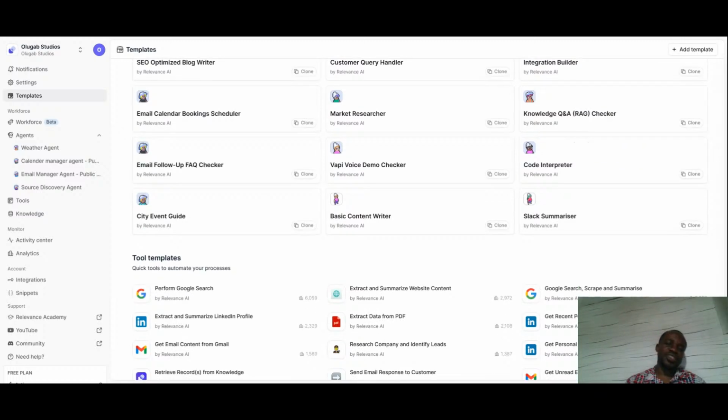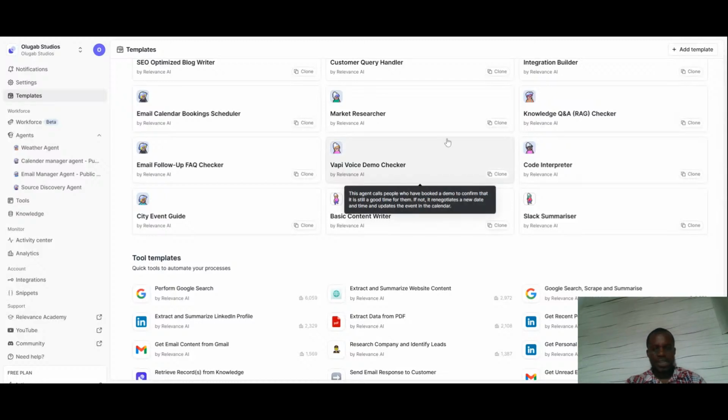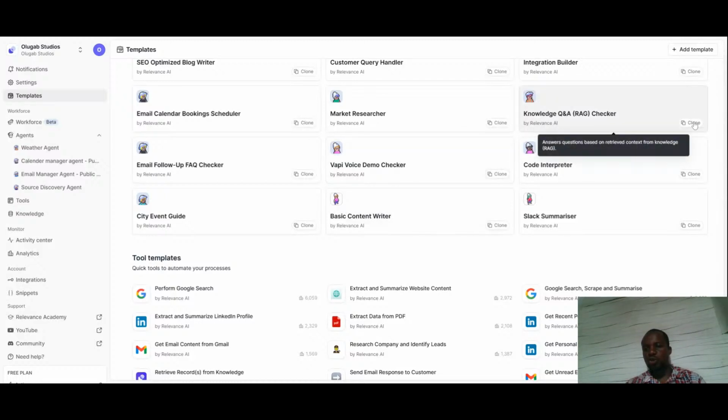The good thing about this is that if somebody has done what you want to do, there's absolutely no reason why you should go ahead and redo it again. You don't need to start from scratch. So what you do is that you can see beside here, somewhere where they wrote clone. So what you do is to clone it. And by cloning it, you have access to everything they did. You can make one or two tweaks so that it can fit into your own personal workspace or whatever you have in mind to do.